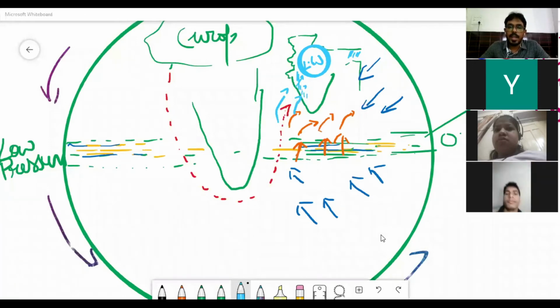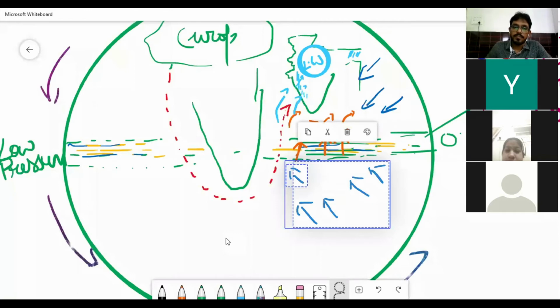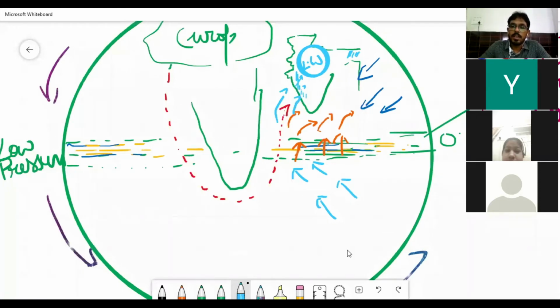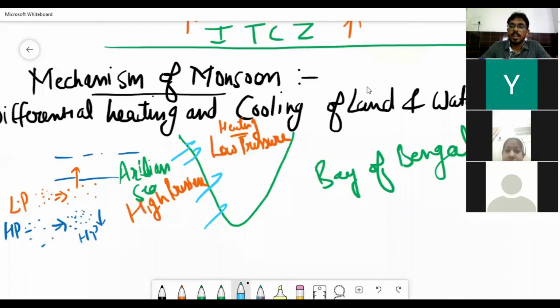So I'm explaining it again, for those who didn't understand fast. So when the winds are here, winds are coming. Winds are moving in this direction. Right? So what happens? Differential heating and cooling of land and water.